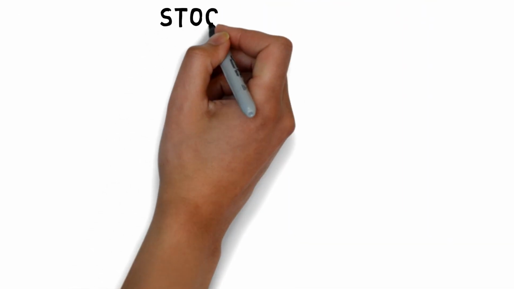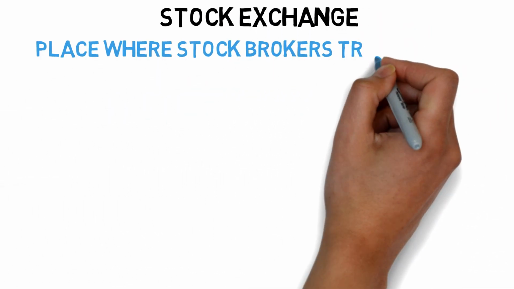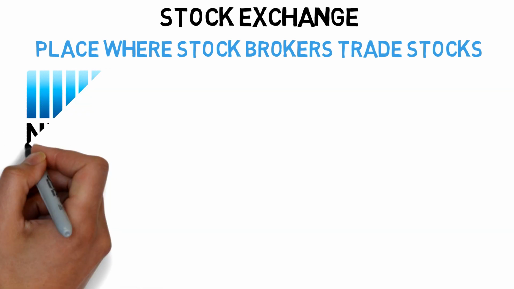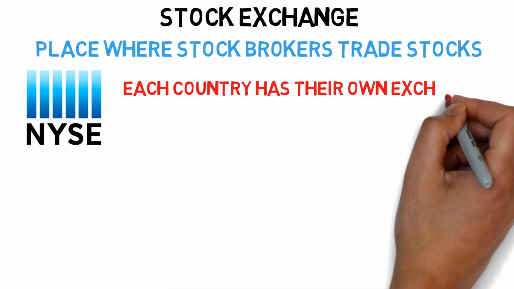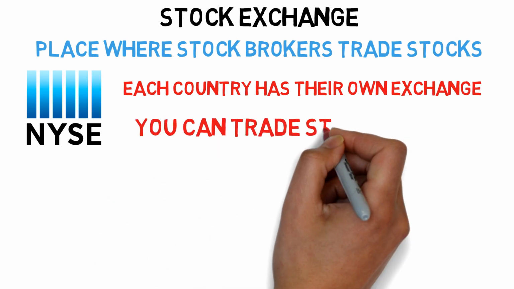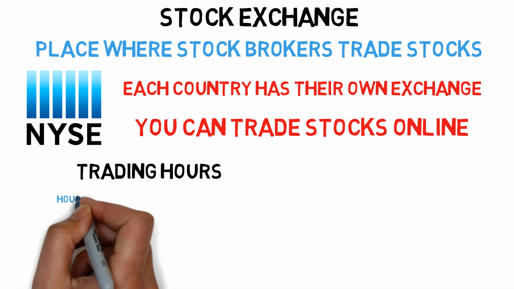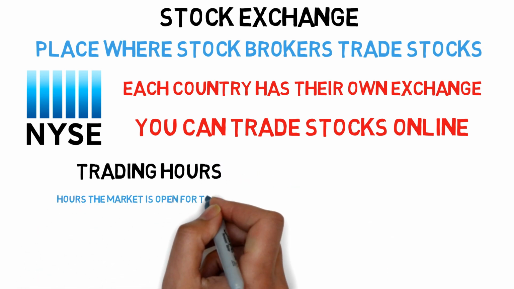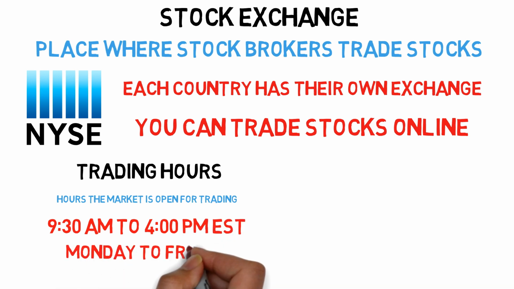Stock exchange. A place where stockbrokers and traders can trade stocks. The most popular exchanges being the New York Stock Exchange and the Nasdaq in America. Each country has their own exchange. For example, the Toronto Stock Exchange for Canada. You don't have to go to the exchange to buy or sell stocks. A brokerage can work with you online. Trading hours. The hours where the market is open for trading. This is between 9:30 a.m. to 4 p.m. EST, Monday to Friday, closed during holidays.